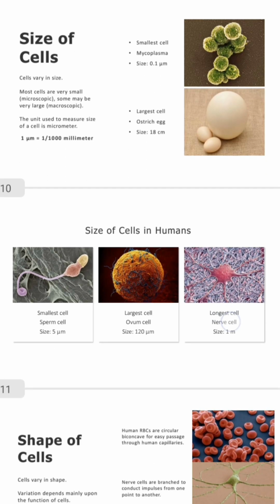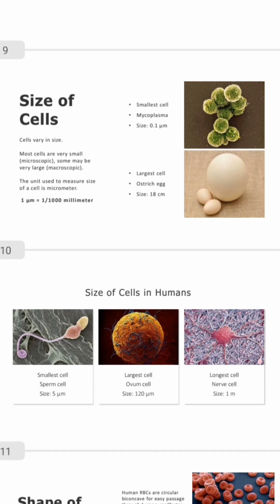They would ask you this in your exam, so just expect it. They will ask you what is the smallest cell. Your smallest cell is mycoplasma. Take note, that must be noted. Your smallest cell is mycoplasma, and the size is 0.1 micrometer. Are you with me? Then the largest cell is your ostrich egg.